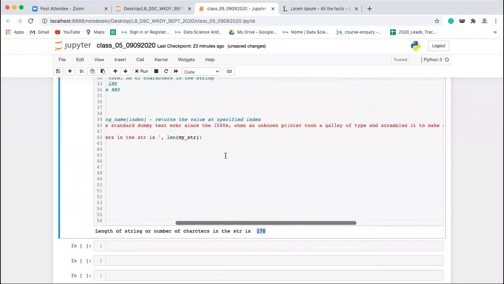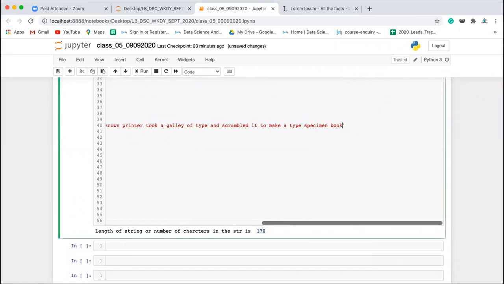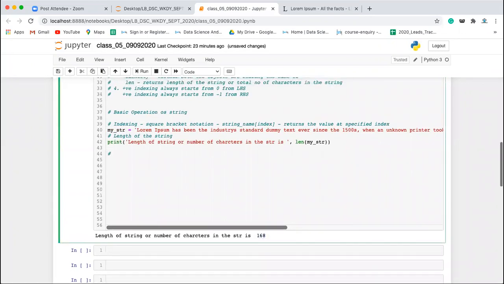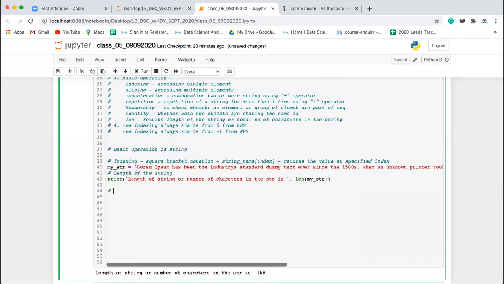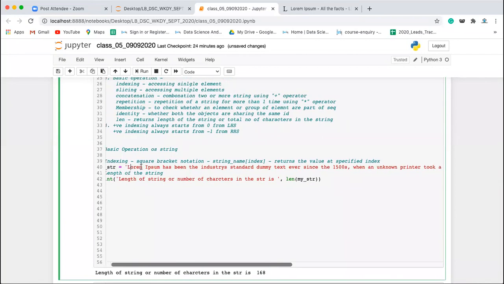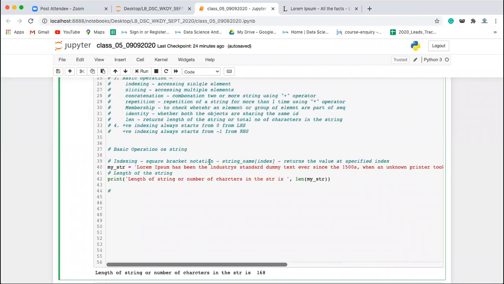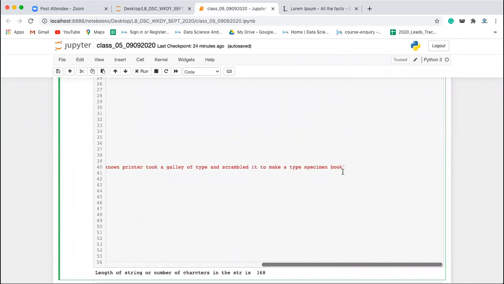Now, let me remove this. Execute this. Now you have 168 characters. Why? Because I have removed a space and a dot character, so there are a total of 168 characters inside this string. We know that positive indexing always starts from 0 from the left-hand side. So this string starts from here and the index is 0. Can anyone tell me what will be the index of this k? 167, one less than the length, because it starts from 0 and ends here.